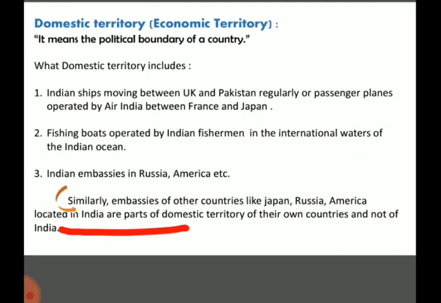If the American embassy is located in India, it is part of America's domestic territory, not India's. These are a few examples. If you read them again, you will be able to understand.